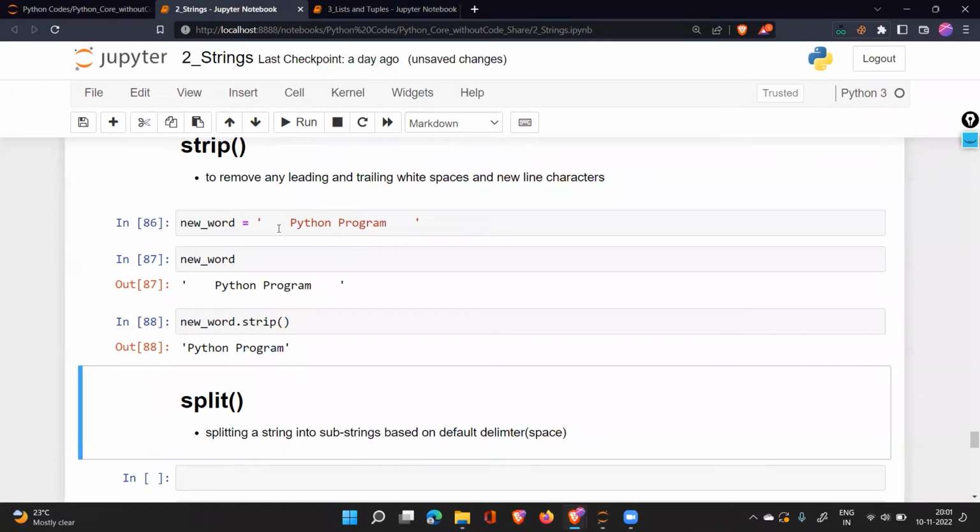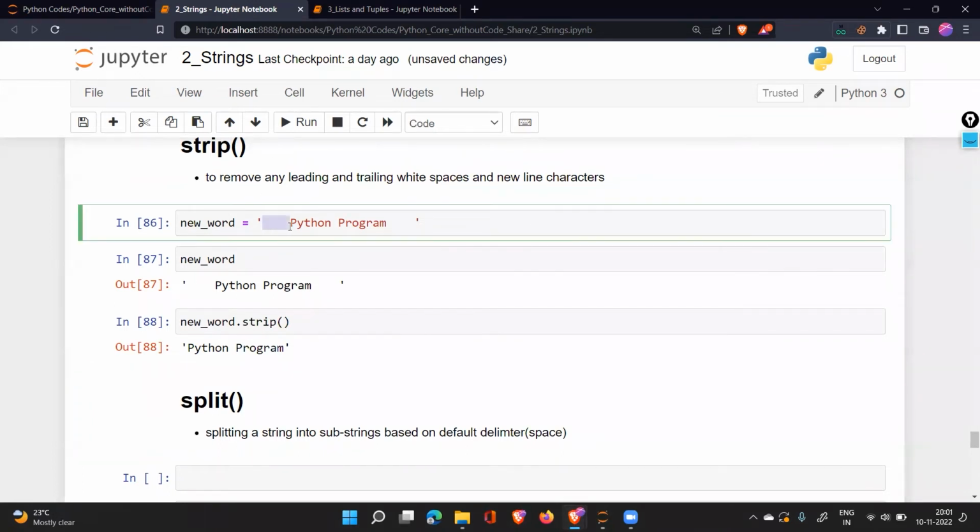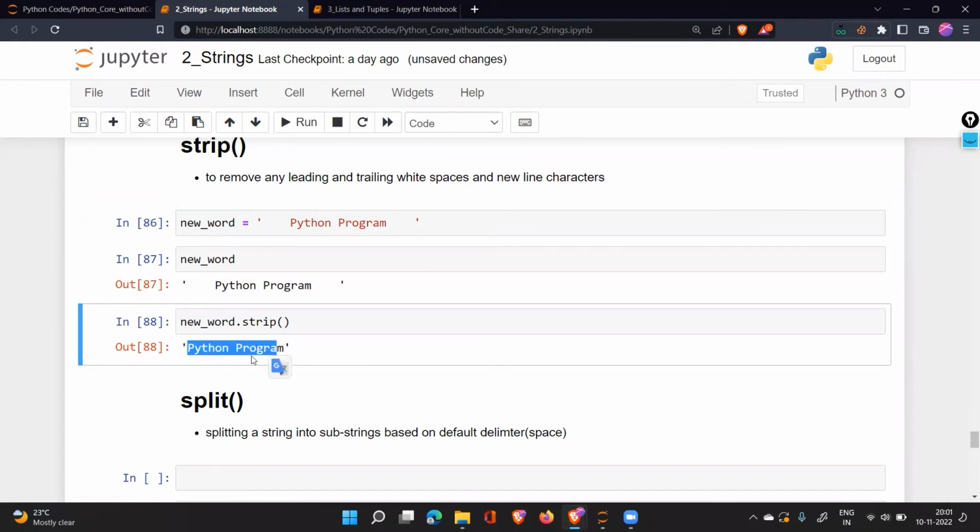So this strip has gone to the start of the text and seen whether there are some spaces or not, and those spaces are called white spaces. And then it goes to the end of the data and checks whether there are spaces at the end or not. So if the space is at the start or at the end, wherever it is, it is going to clear it out to make your data proper. That is the work of strip.